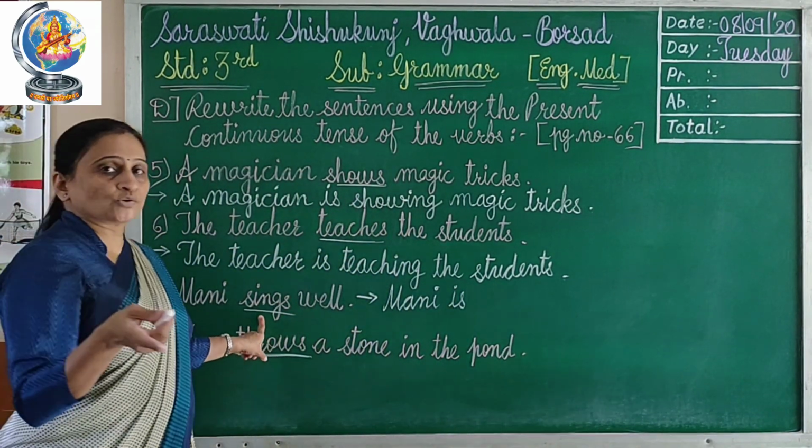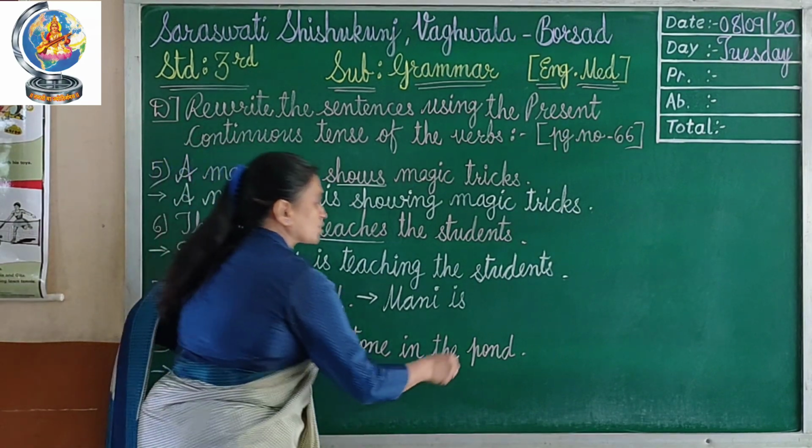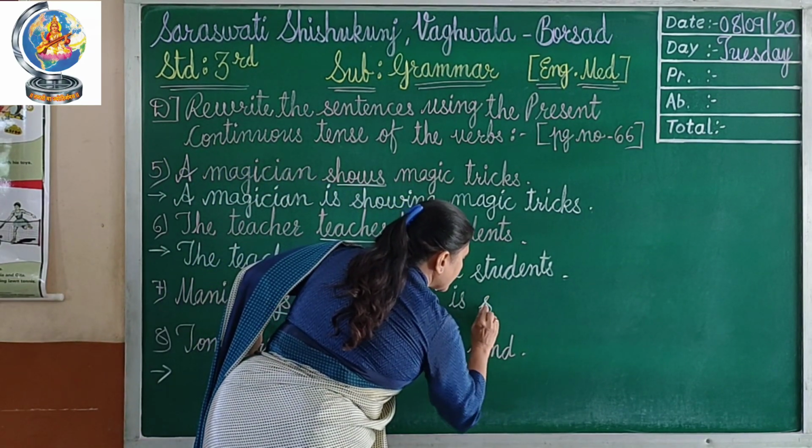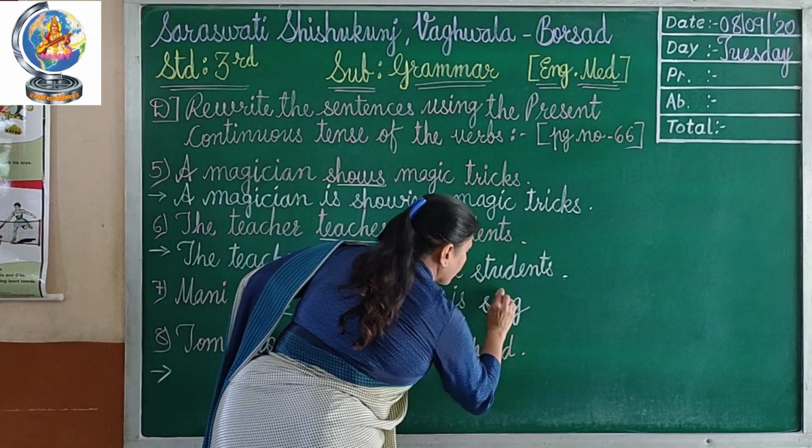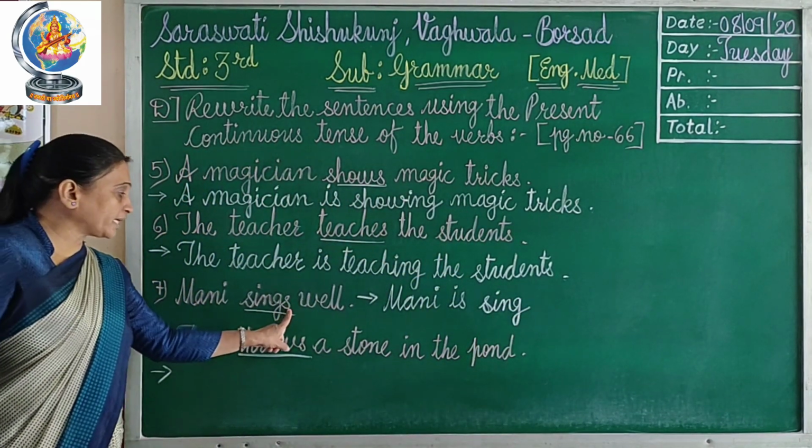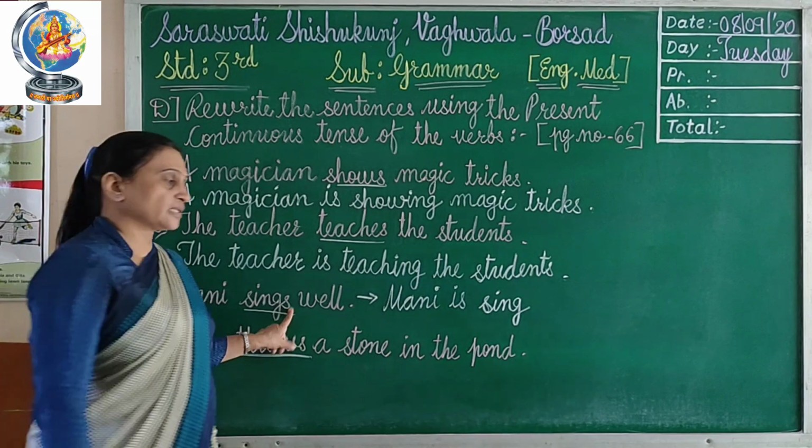So when you change into present continuous form, first of all you have to write S-I-N-G, sing. Don't add S in the answer.